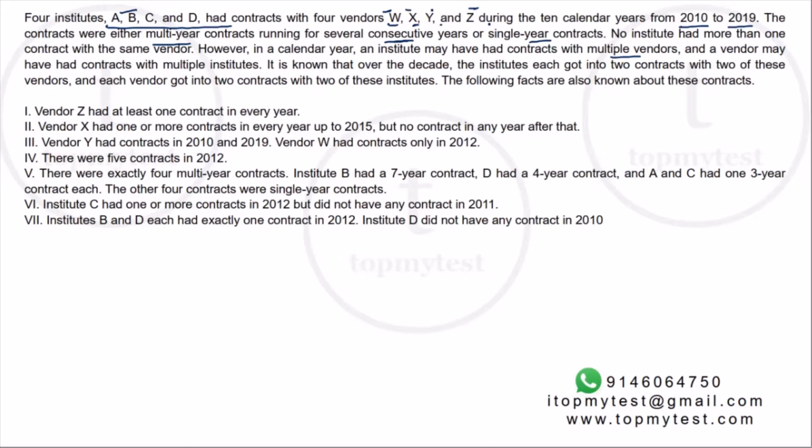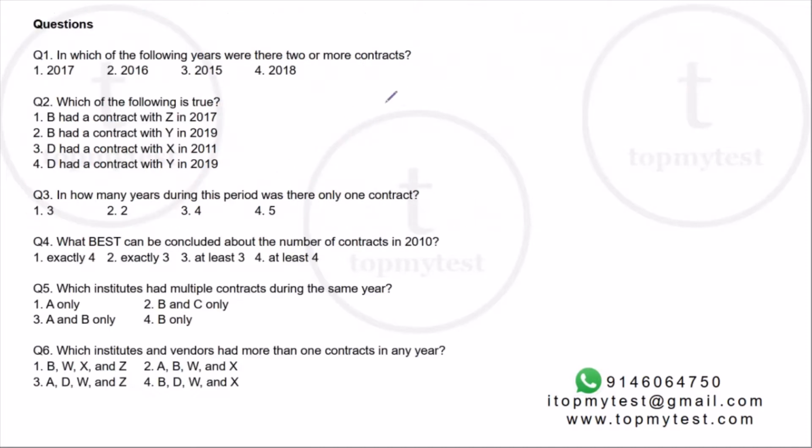Similarly, if you look at it from the vendor side, W would have gotten contracts from 2 of the institutes. X would have gotten a contract with 2 of the institutes, and so on. Right? And then we have some information about who got a contract in which year. And if you look at the question, we have to figure out which year, who had a contract, who did not have a contract, how many contracts were there, etc.